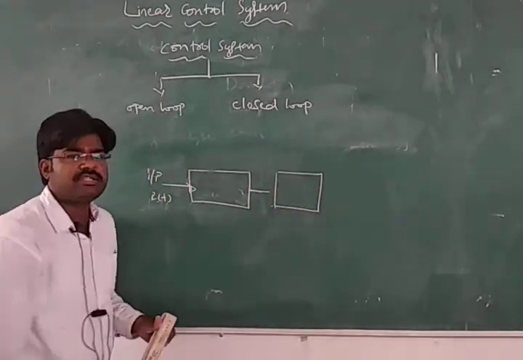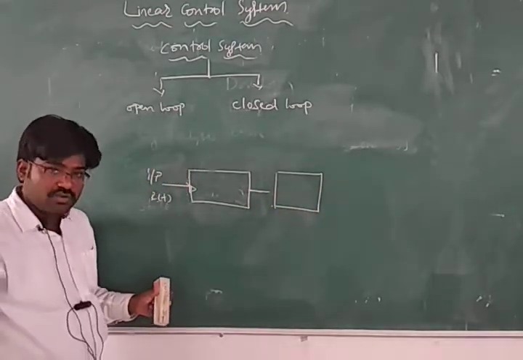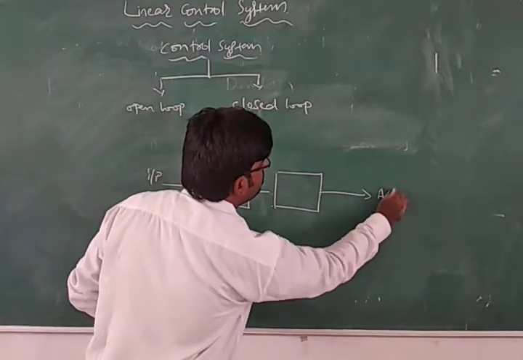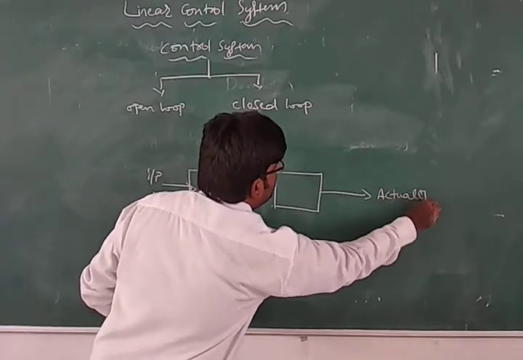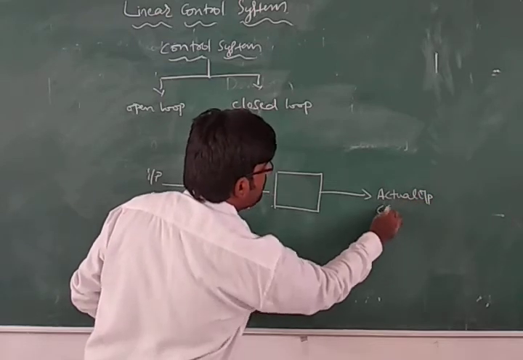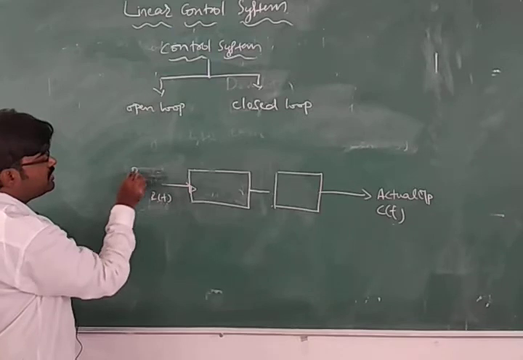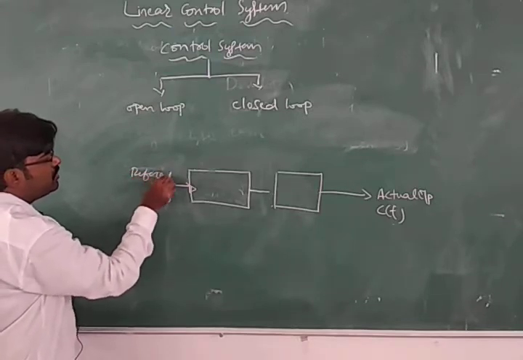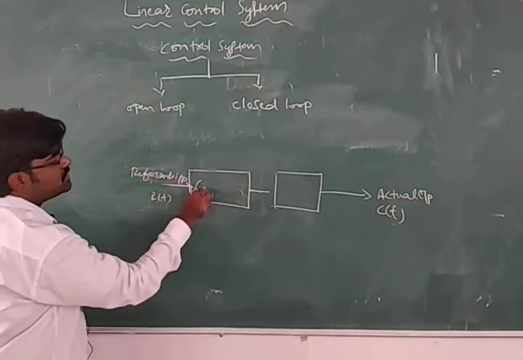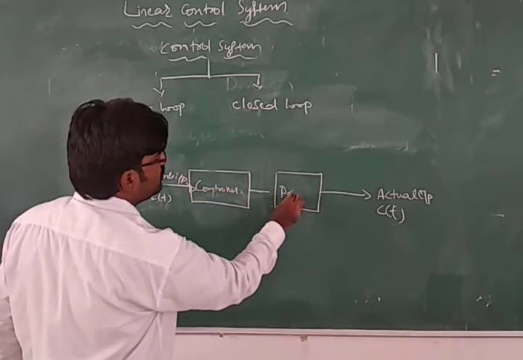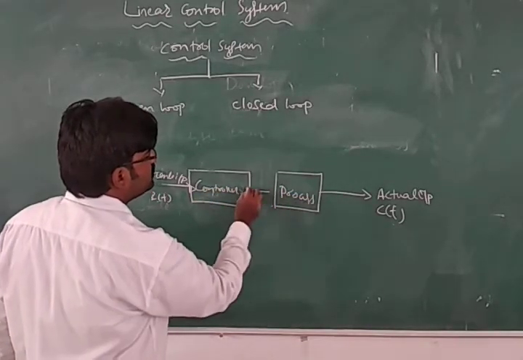What is the definition of a control system? See here. This is the actual output, C of S, C of t. We will be giving the input as a reference input. This is the controller and this is the process. Right.